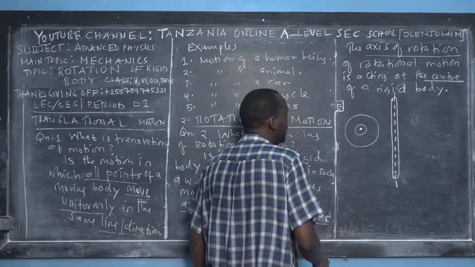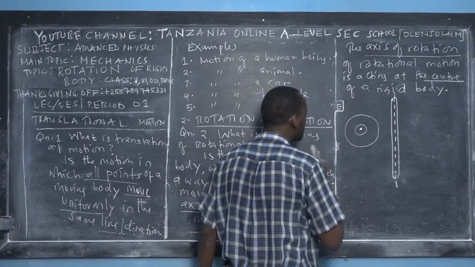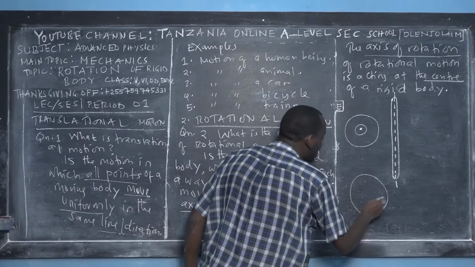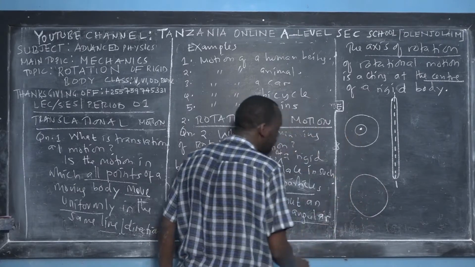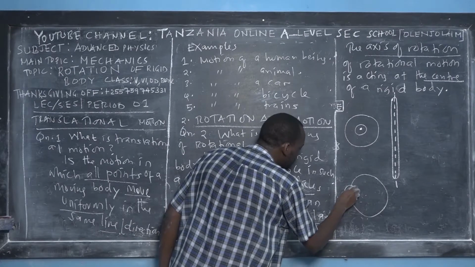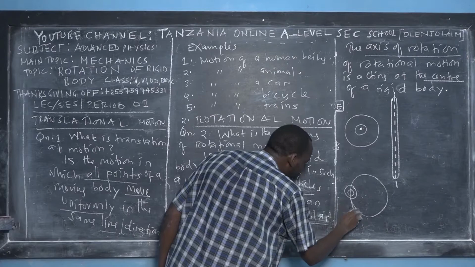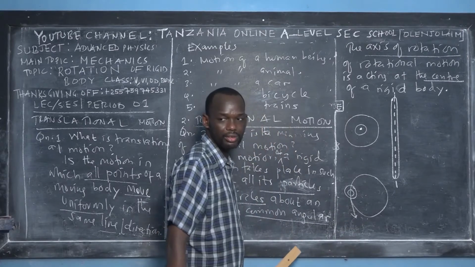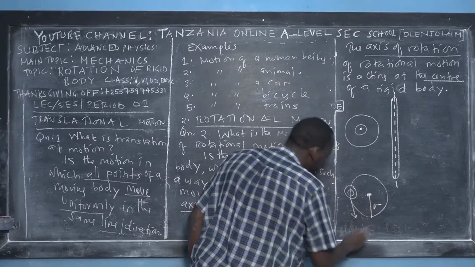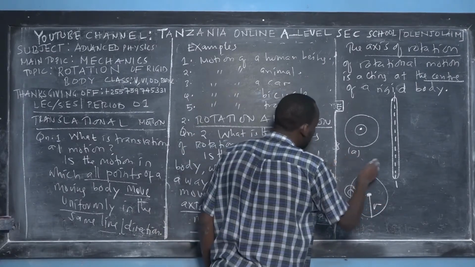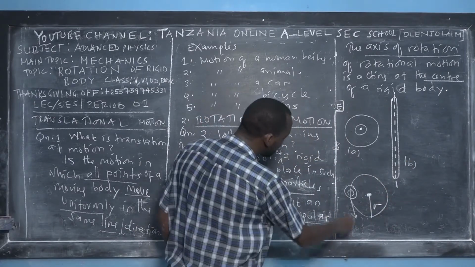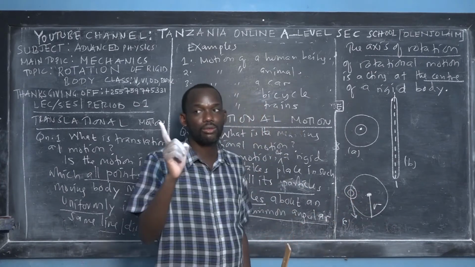If it is circular, listen carefully. If this rod or this disc is moving in a circle, you know what happens? You should have a circular path first, and then this disc or ball should be part of this path. So this one now has tangential velocity, and the axis of rotation is the center because you have a radius. Suppose this is figure A, this is figure B, and this is figure C. So this is the same disc but describing circular motion.